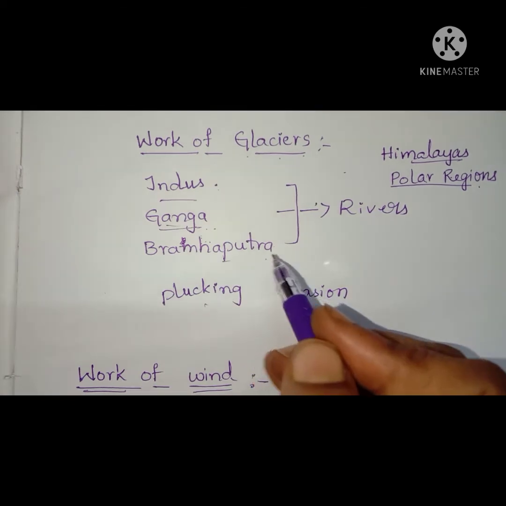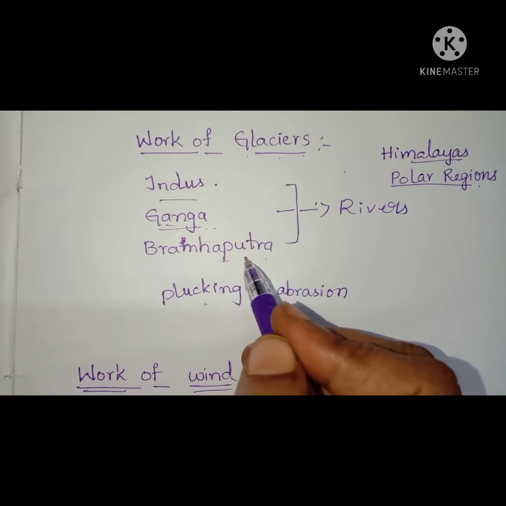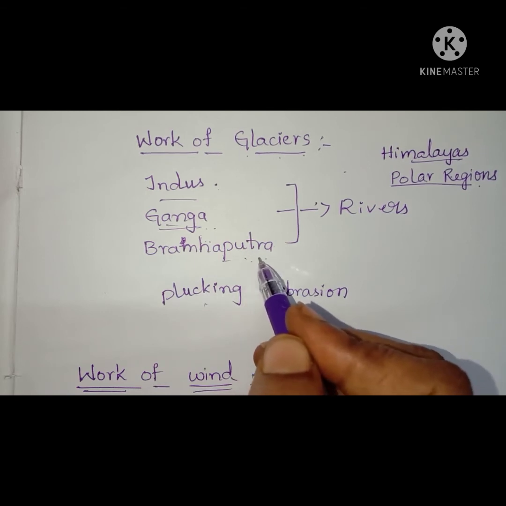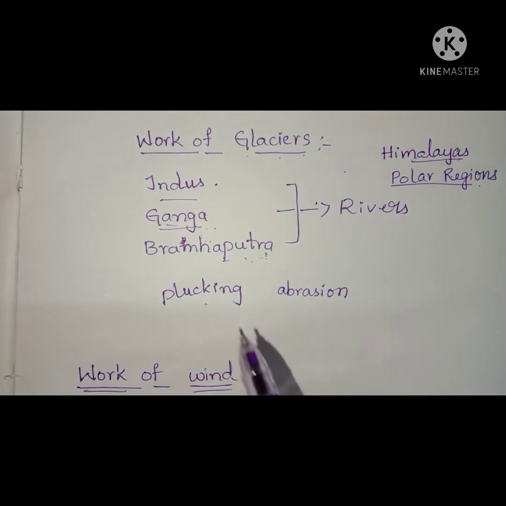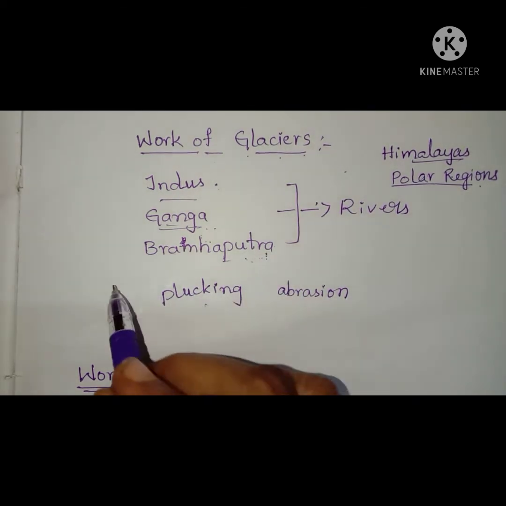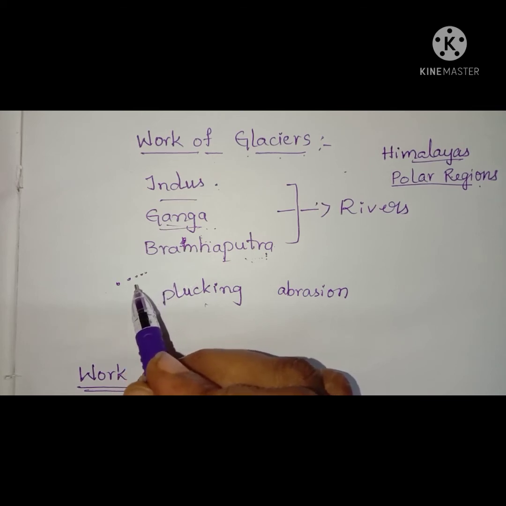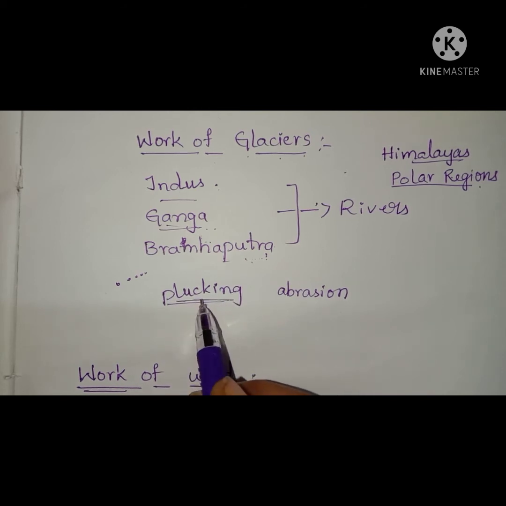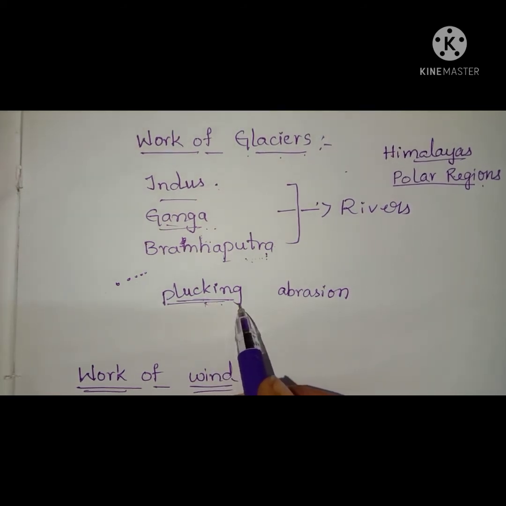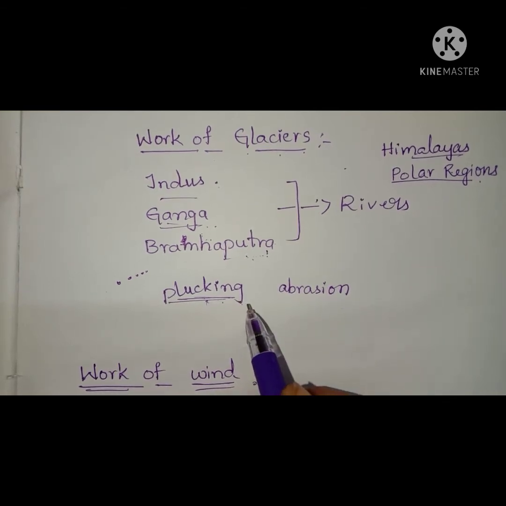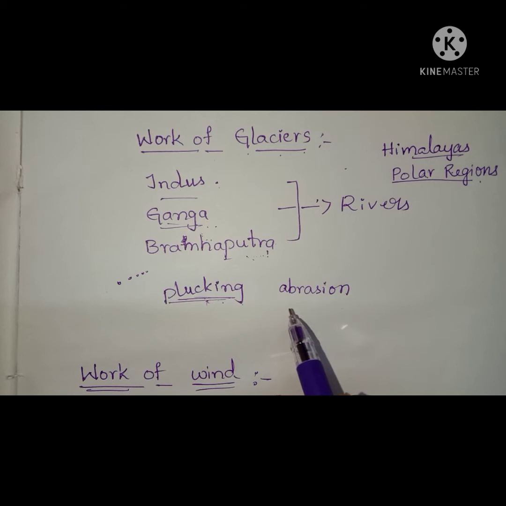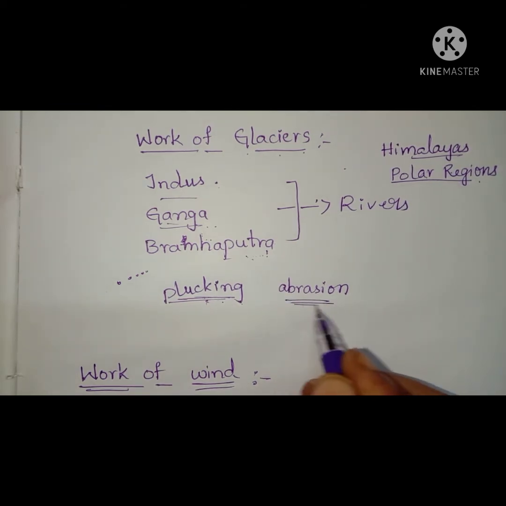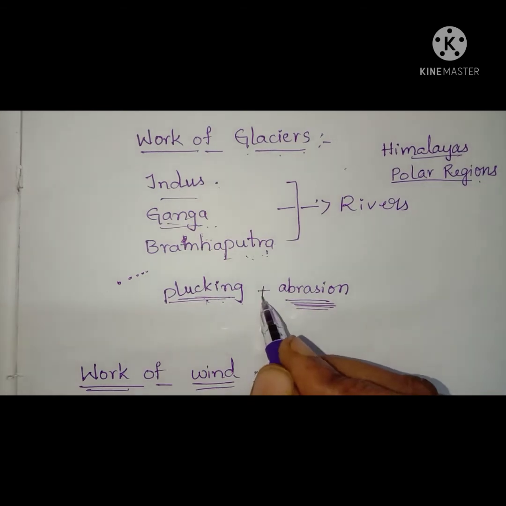Understand, children? Glaciers move very slowly and basically they move due to the force of gravity. When glaciers move, they lift pieces of rocks and transport them. This process is called plucking. These pieces of rocks carried are rubbed against the surface of the rocks. This process is called abrasion.